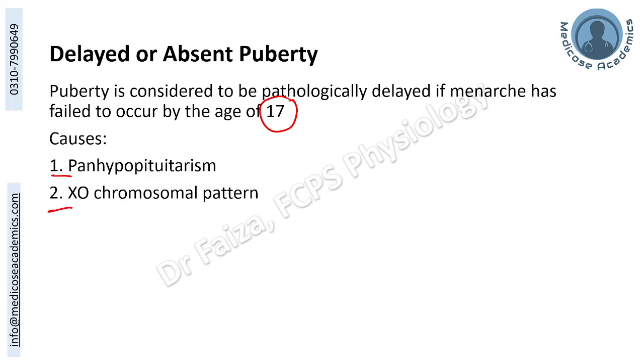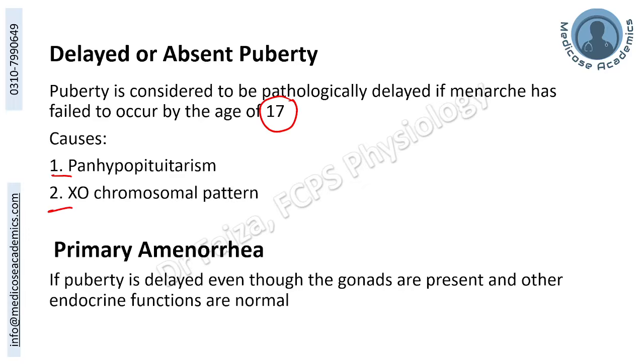Of course, there can be other reasons as well. Primary amenorrhea is labeled if the puberty is delayed, even though the gonads are present and endocrinal functions are normal. If the endocrinal functions and gonadic functions, everything is delayed, it's delayed puberty only.